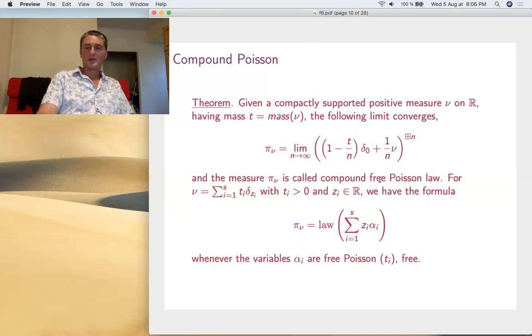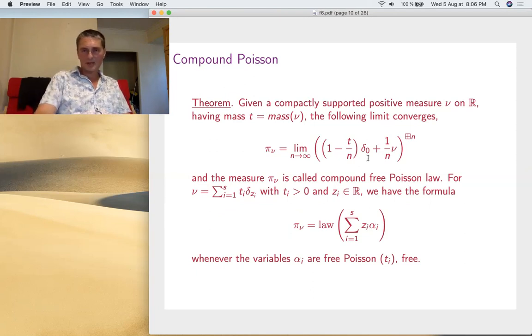The second part of the theorem says that for discrete measures, when you just take Dirac masses at Gi with coefficients Ti, then that's your formula for the limiting law. It's the law of a very explicit variable. You just take Poisson of Ti variables, which are free, where the Ti are the weights of the Dirac masses, and you multiply by the Gi's where the Dirac masses live. So that's the result. Proof, once again, by R transform or the moment method, cumulants, whatever. The R transform is, let's say, the simplest.